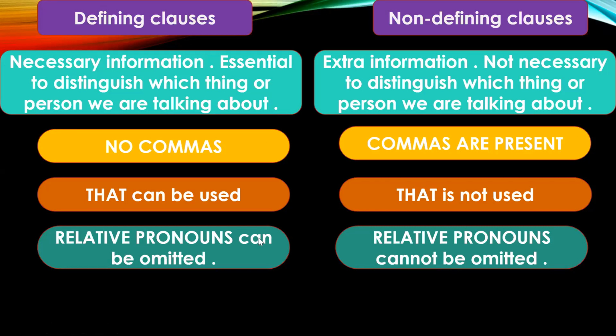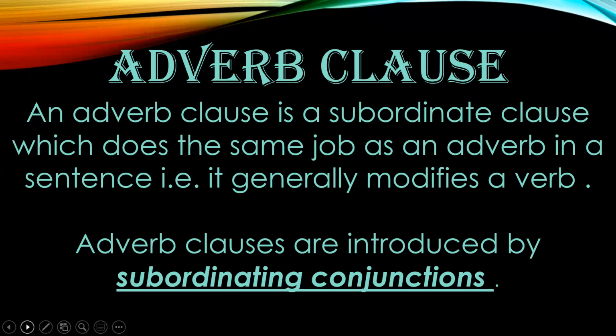So this is all you need to know about defining and non-defining, and we will discuss it further during the question time. Okay, now coming to the adverb clause, the third kind of subordinate clause. An adverb clause is a subordinate clause. You know that it is another type of subordinate clause. We are discussing the subordinate clauses; noun clause, adjective clause we've done, and this is the adverb clause.